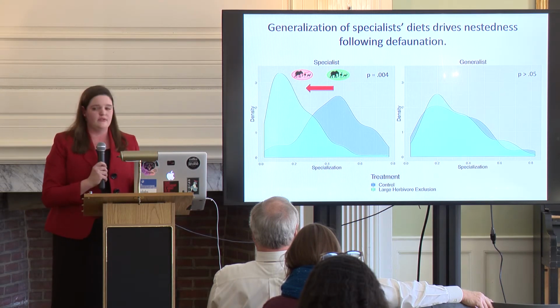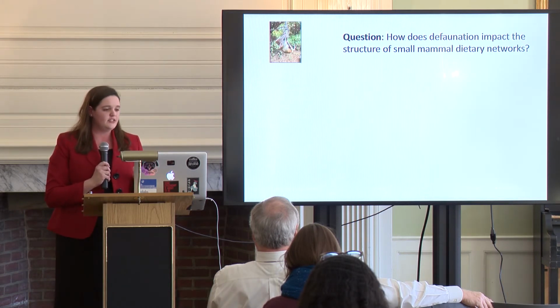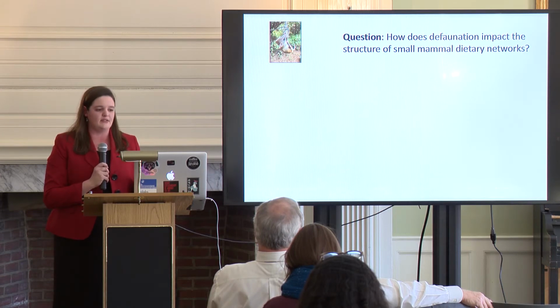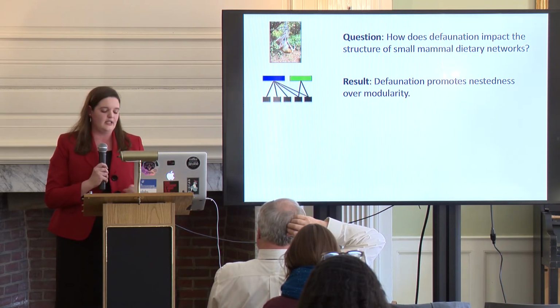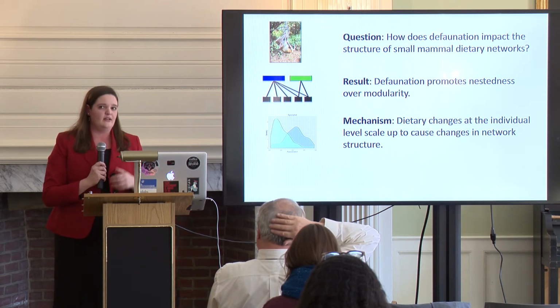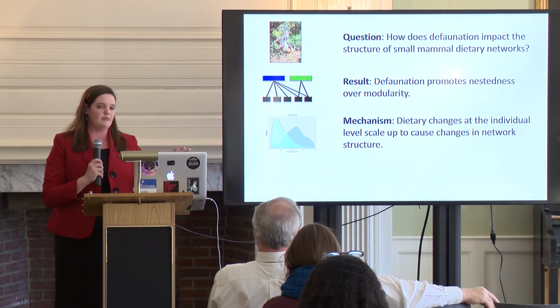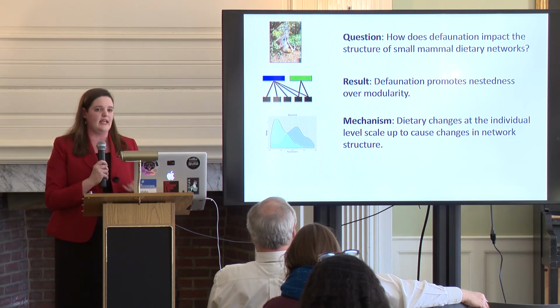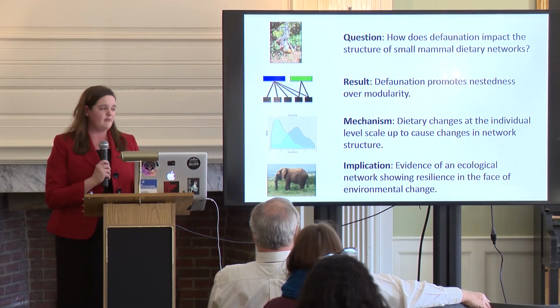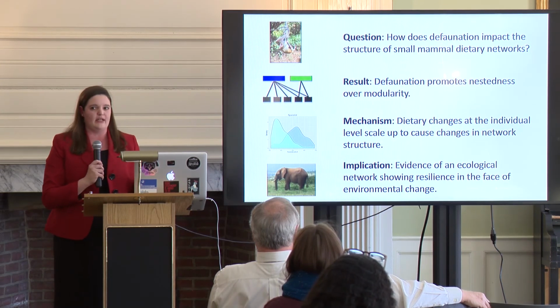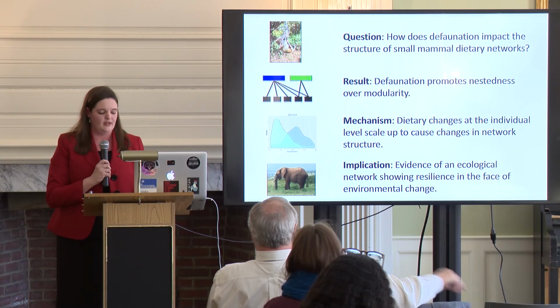So this has been a lot for 4.5 minutes, and I just want to quickly recap on what we've talked about today. So first, we are asking how defaunation impacts the structure of small mammal dietary networks in Kenya. Second, we learned that defaunation actually promotes nestedness over modularity. We found that the underlying mechanism behind this is these species-level dietary changes that are then scaling up to affect the entire network architecture. And finally, we can be excited because we have here some evidence of a way that an ecological system is showing resilience in the face of environmental change.